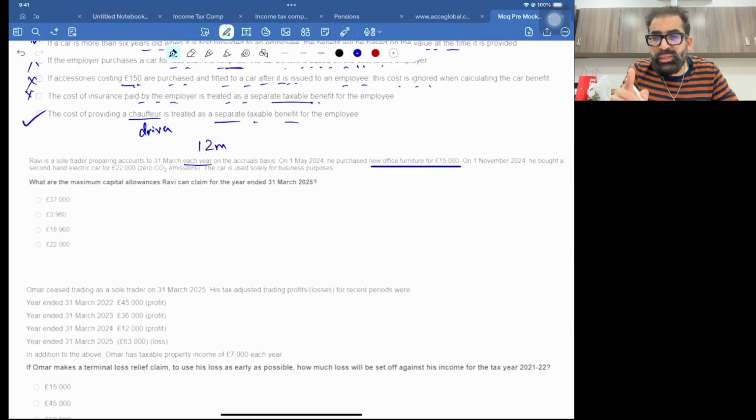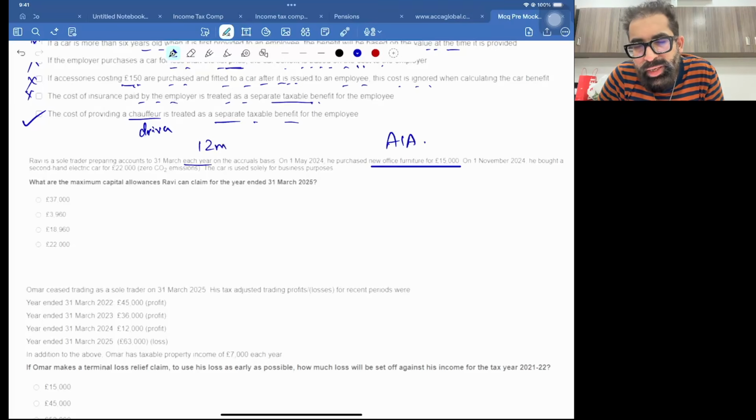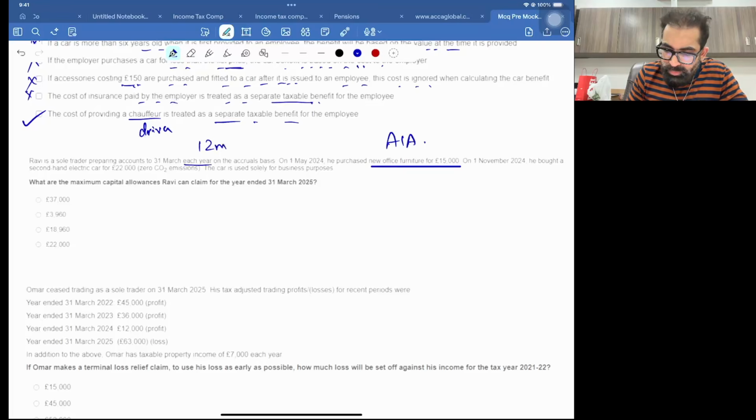Yes, furniture is not a car. So yes, it is eligible for AIA. If through AIA, it will go 100% in the allowance column. On 1st November 2024, he bought a second-hand electric car for 22,000, zero CO2 emissions. Listen, the car is used solely for business purposes.